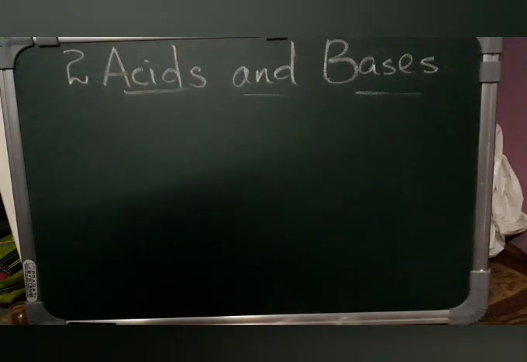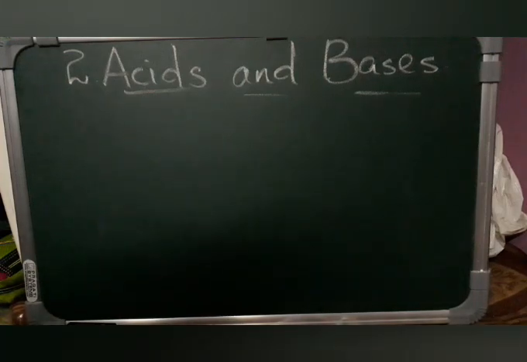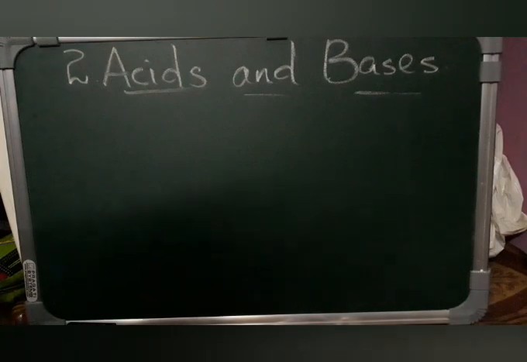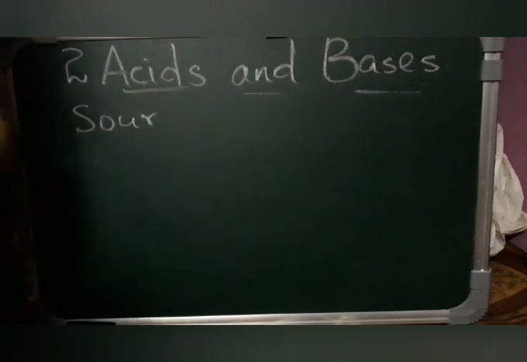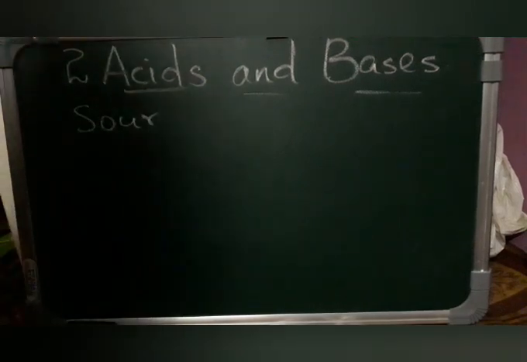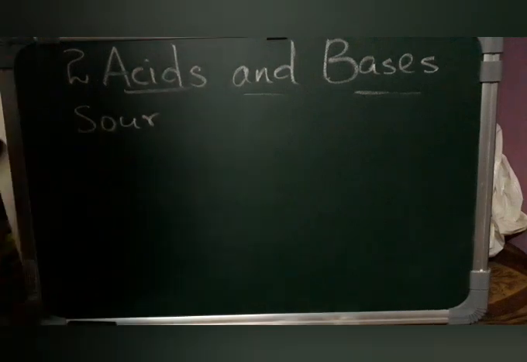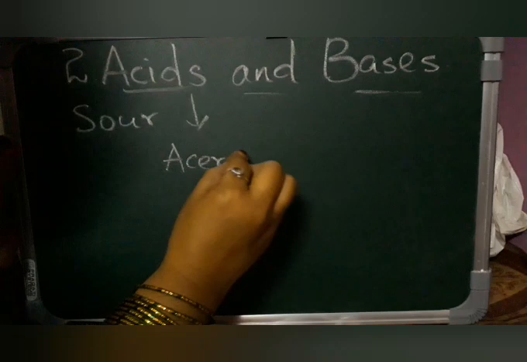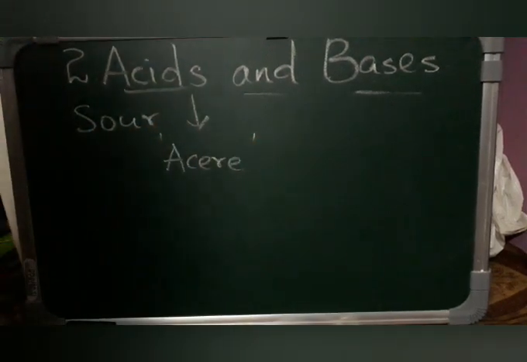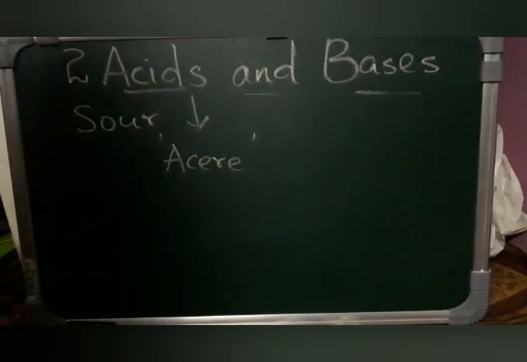For example, what are acids actually? First we'll learn what is acid. Acids are sour in taste. They are very sour in taste. This word acid was derived from the Latin word acer. So the substances which are sour in taste and have acidic ingredients in their solution are called acids.